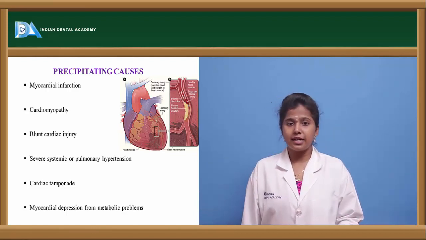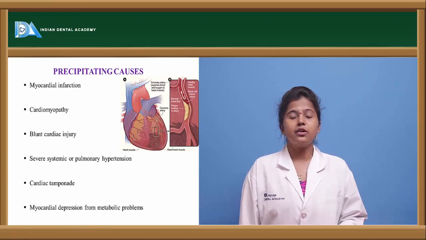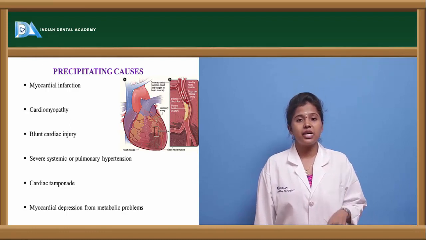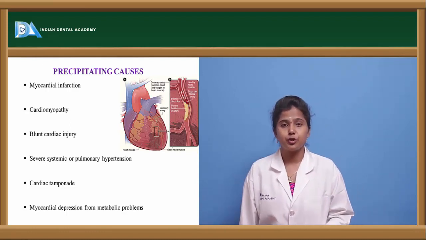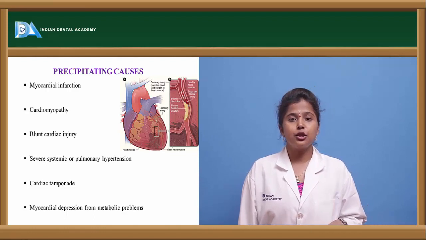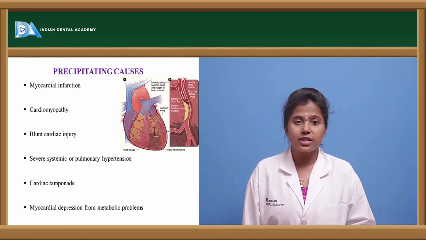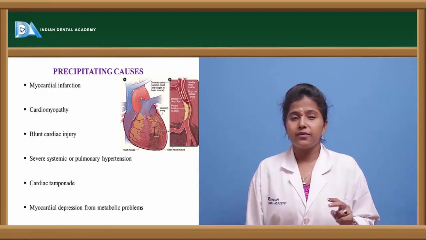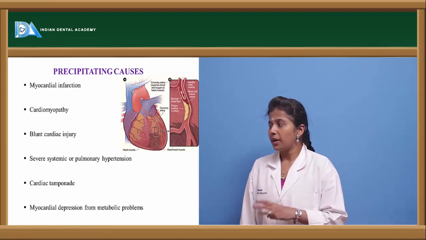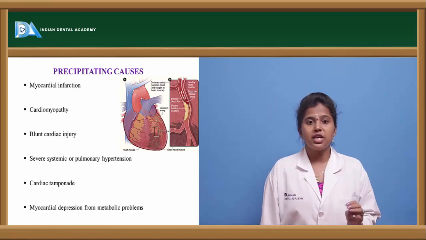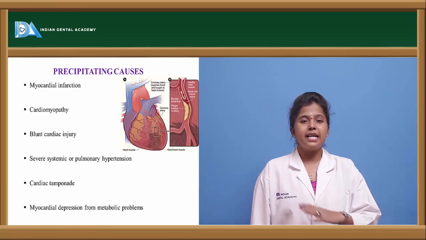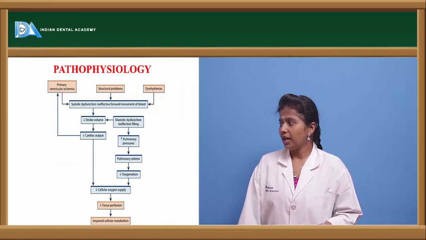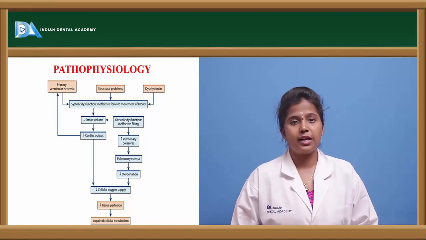There are various diseased conditions like myocardial infarction. Myocardial infarction is a condition where the cardiac myocyte or cardiac myogenic tissue is replaced with fibrous tissue. When this cardiac tissue is replaced, then the cardiac tissue is impaired. Also in cardiomyopathy and in blunt cardiac injury, if there is any injury to the cardiac tissue, and apart from that, in pulmonary hypotension, cardiac hypotension, or any cardiac related disorders, cardiogenic shock can occur. Let us see the pathophysiology of this cardiogenic shock.